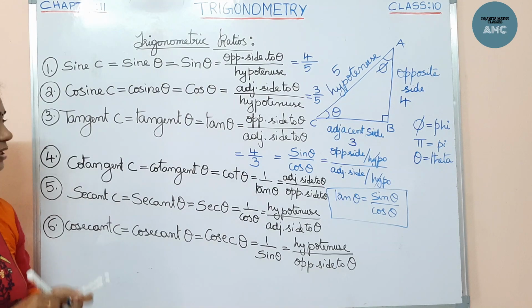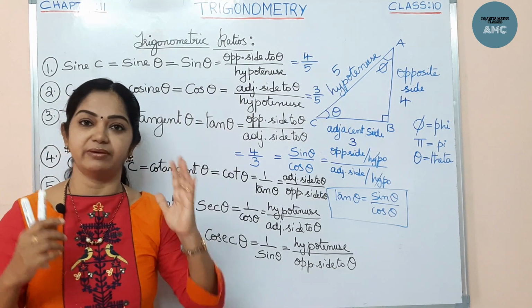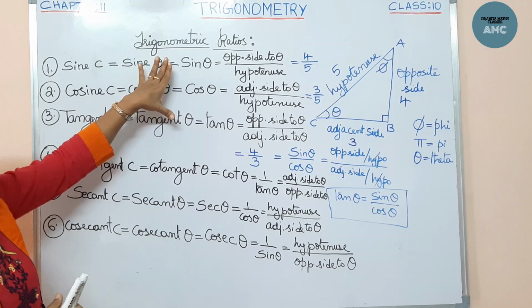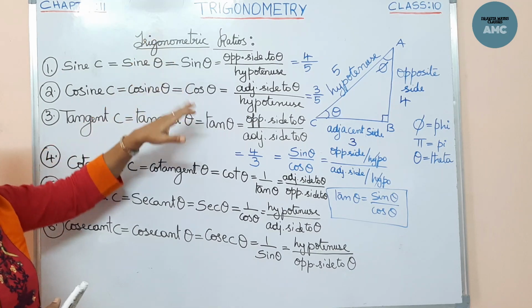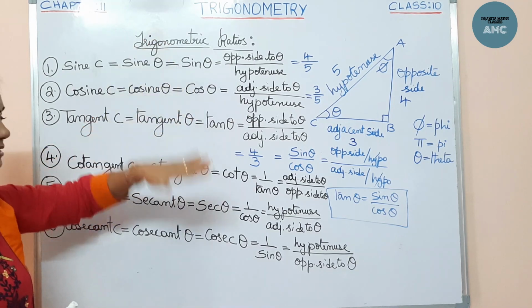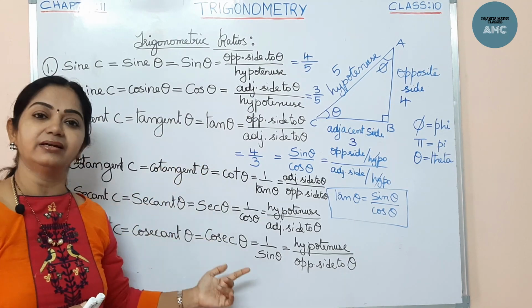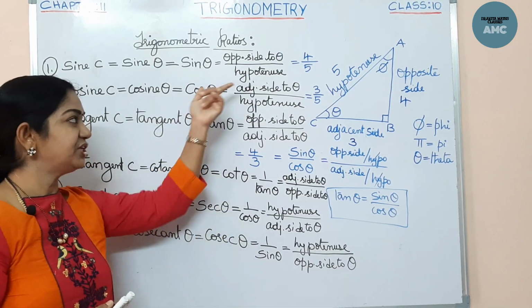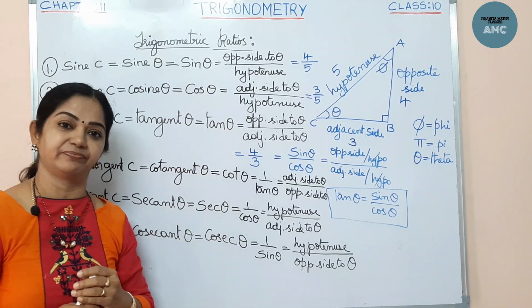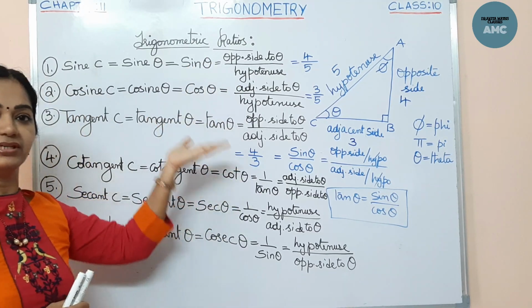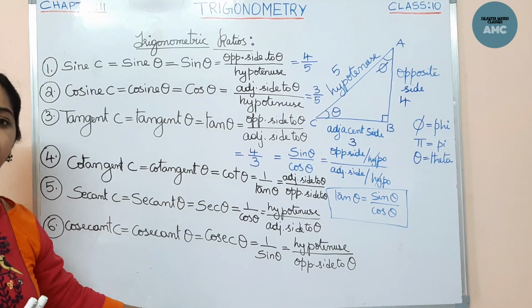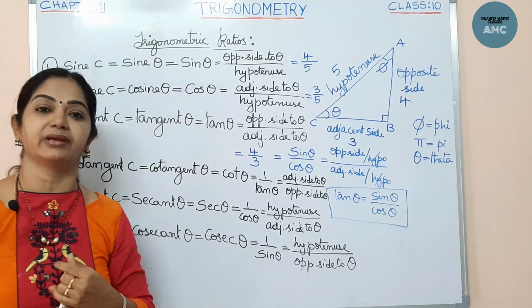So I am telling you to remember these 3, sin, cos and tan, so that you can easily form the other 3, that is cot, secant and cosecant, by just reciprocating them. They are the multiplicative inverses of these. So all these 6 form the trigonometric ratios.